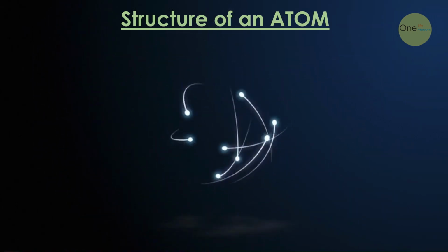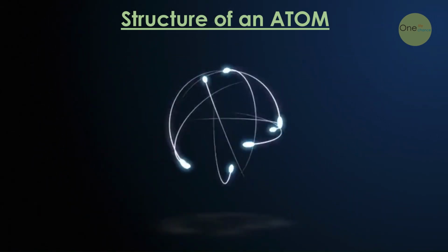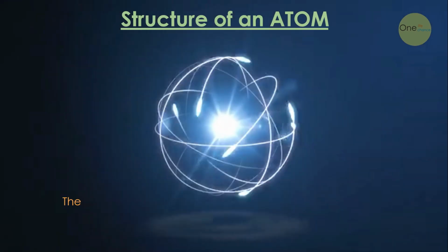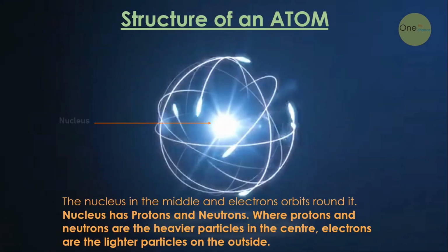Let us see the structure of an atom. The nucleus is in the middle and electrons orbit around it. The nucleus has protons and neutrons, which are heavier particles in the center. Electrons are the lighter particles on the outside.